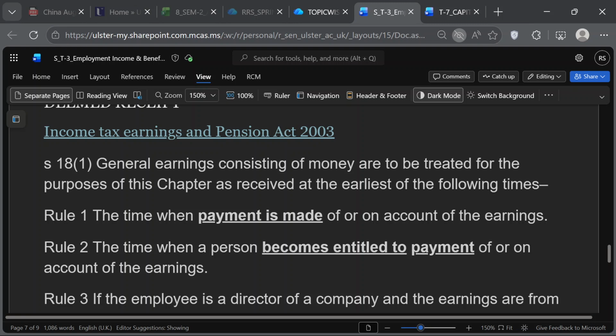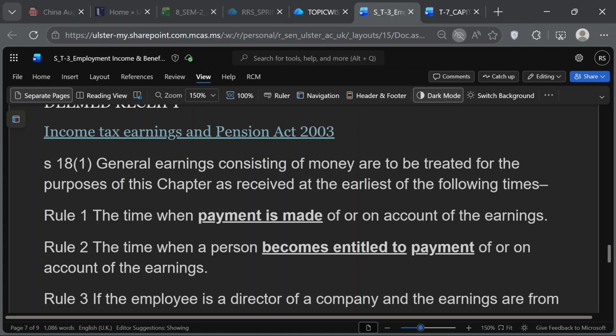Okay, so in that case, we have to look at the time when the payment is made, and the time when the person becomes entitled to the payment. This is the language of the section, so we have to take the earlier of the two. This is for non-director employees. Either payment is made, which is very clear: the money is paid.